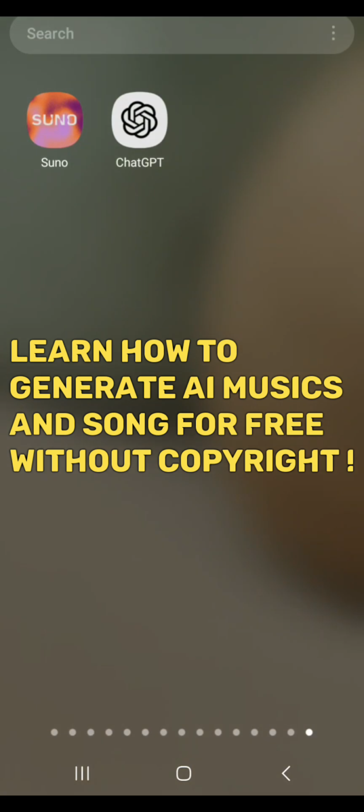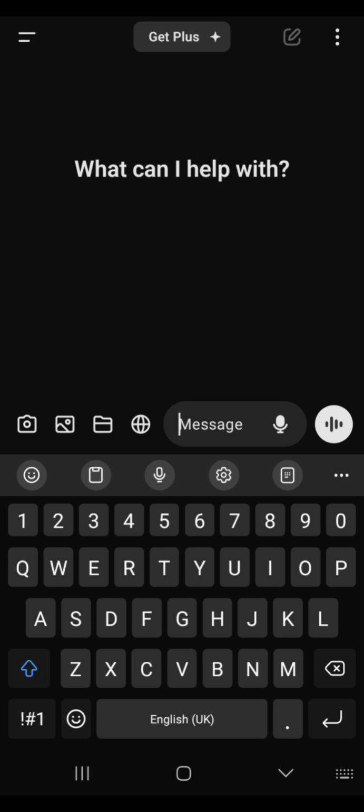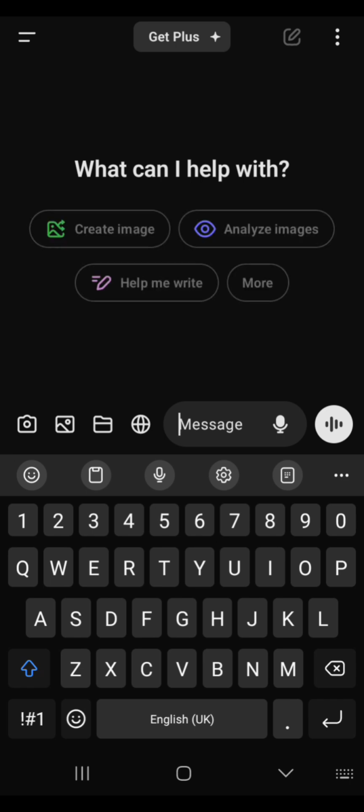The first thing you need to do is go straight into your ChatGPT. ChatGPT is your best friend. Don't forget that if you're a storyteller, a copywriter, whatever you do, please make ChatGPT your best friend. Now, the first thing you're going to do is give ChatGPT a prompt.